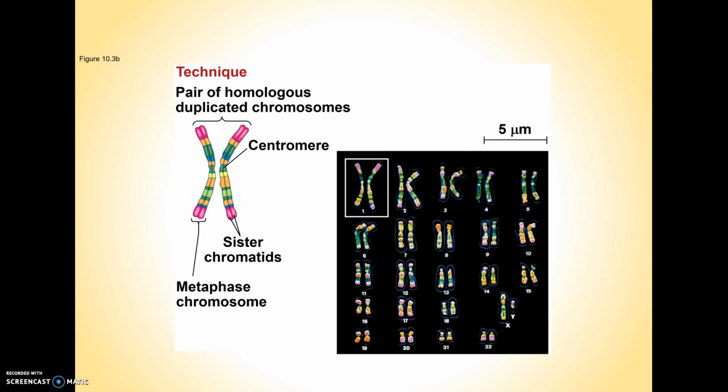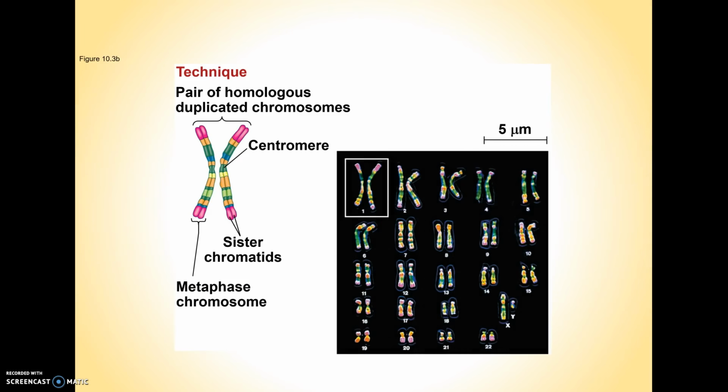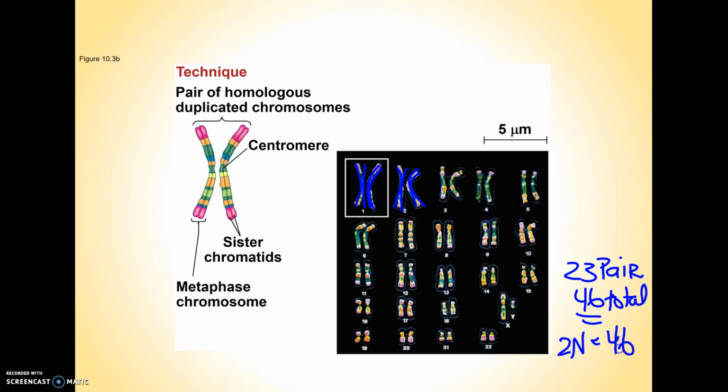Here's a karyotype showing the homologous pairs. Each of these is an X. This is one chromosome. This is a second chromosome. This is another chromosome. This is another chromosome. So here there are 23 pairs of chromosomes, or 46 total. The diploid number of this cell is 46. If this cell went to make sperm or eggs, the haploid number would be 23, because one copy of chromosome 1, one copy of 2, one copy of 3, one copy of 4, etc., one copy from each pair would go to that sperm or egg cell.